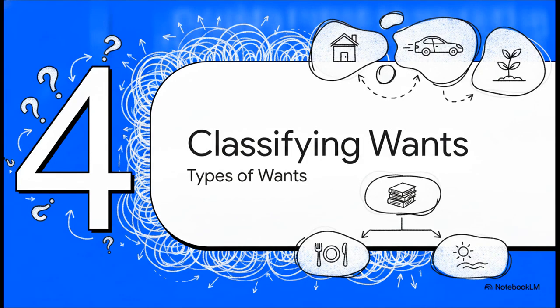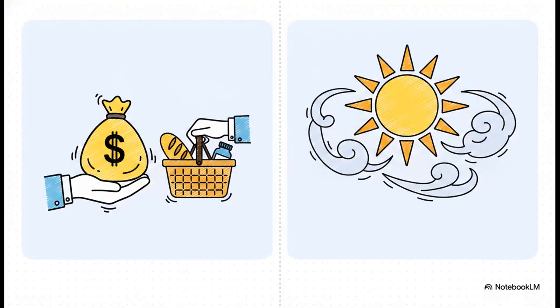And that leads us to our final stop, Section 4, classifying human wants. So, with all these different traits, how do economists actually organize them into workable buckets? Well, the first major classification is economic versus non-economic wants. And this brilliantly illustrates a vital contrast. Economic wants involve a monetary transaction. You literally have to pay a price, hand over some cash to satisfy that lack of satisfaction. We're talking about buying groceries, paying for medicines, things like that.